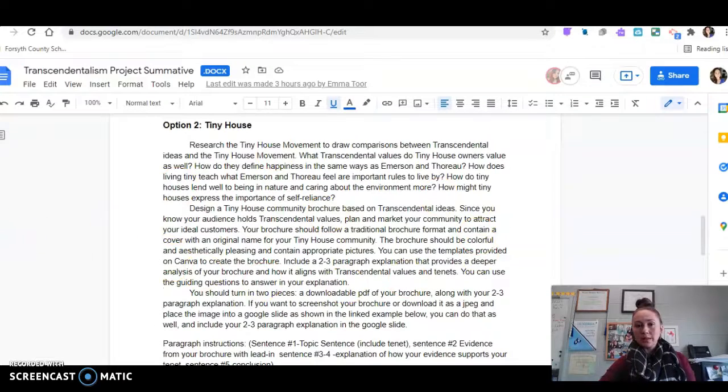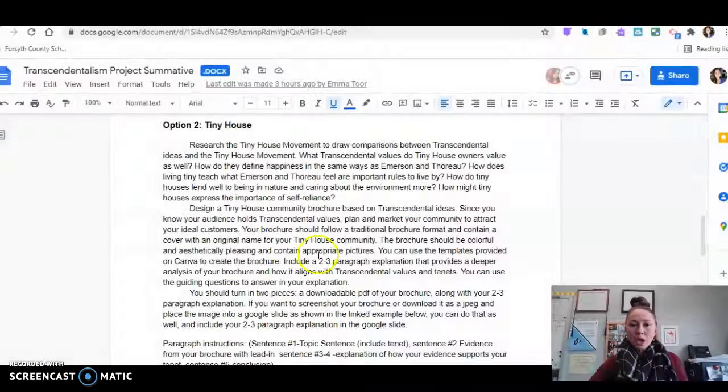So the second option is a tiny house. You're not going to create a tiny house community, but you're going to create one in your mind. Then you're going to create a brochure where you sell that tiny house community to transcendental-like people. Remember, the transcendentalists believed in divinity in nature and optimism, and the tiny house community really adheres to those things, plus this idea that materialism is bad and minimalism is good, which of course the tiny house community really upholds.